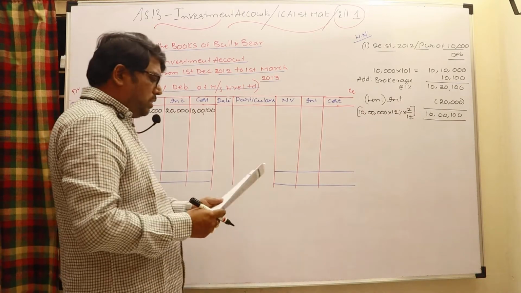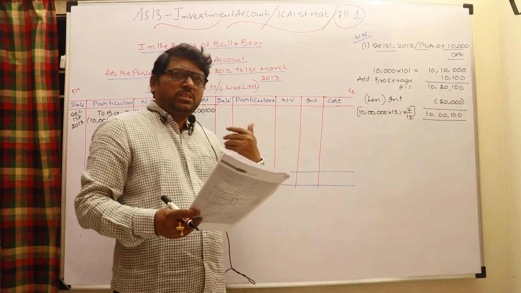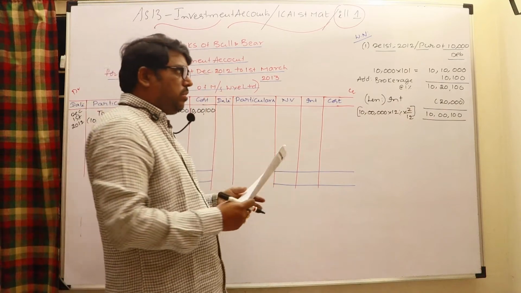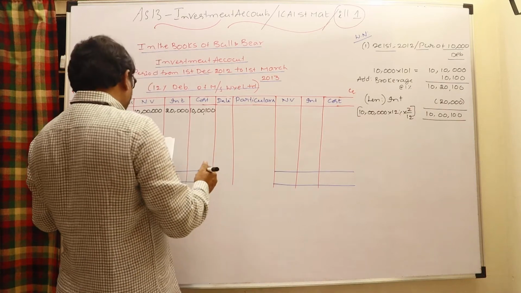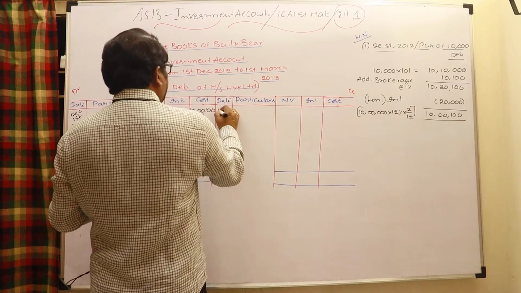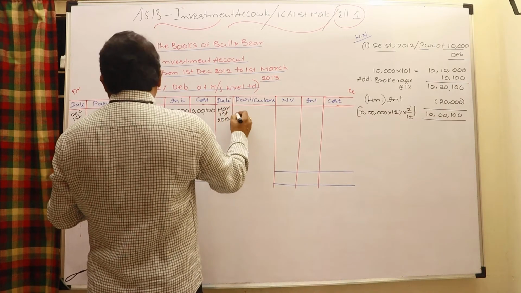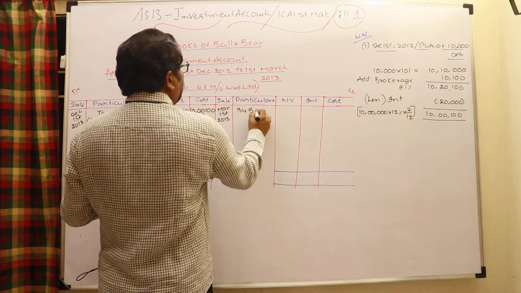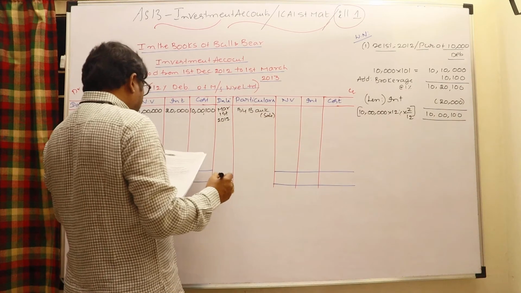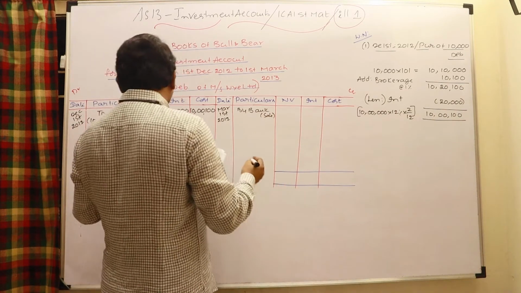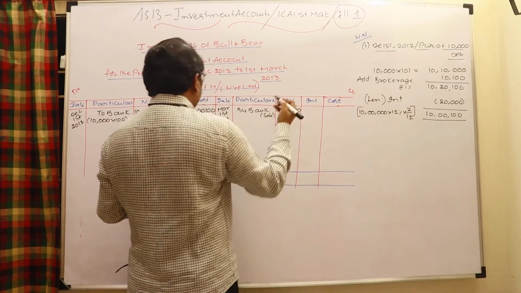Okay, that's all. Next transaction: it is given that on the 1st March these investments are completely sold away. Entire investments are sold. Simply, by bank, in the investments account: March 1st, 2012, by bank, within bracket sale. It is mentioned that the entire investments are sold, therefore their nominal value is obviously 10 lakhs.